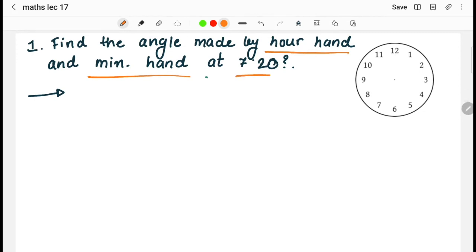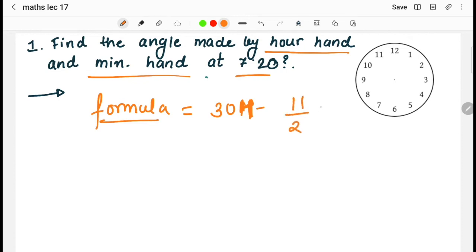Okay, at that time we have to use the formula, I'll give you the formula. The formula or the short trick that we have to use is 30h, okay, 30h, not 30 hours, it is 30h minus 11 by 2 m. This is the formula.